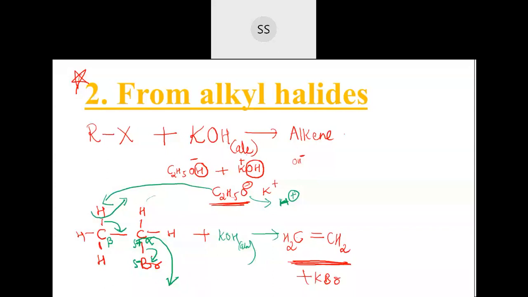Now this reaction is also called dehydrohalogenation. Why? Because during the process you can see there is elimination of one hydrogen atom and then elimination of one bromine atom. Bromine is a halogen. If you have any other halogen, that also will go out. So there is elimination of hydrogen as well as halogen. So it's also called dehydrohalogenation reaction. Okay, this is one more name.